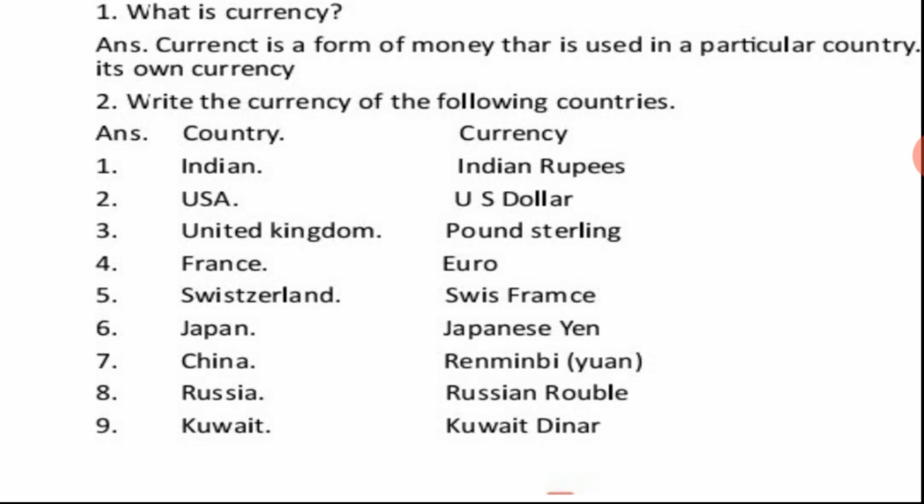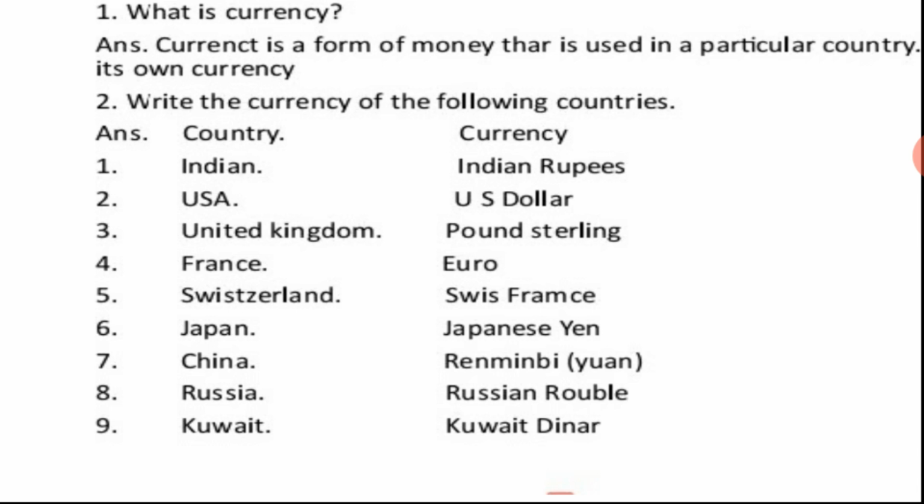5, Switzerland, and the currency of Switzerland is Swiss francs. 6, Japan, and the currency is Japanese yen. 7 is China, and the currency is yuan, also called renminbi. 8, Russia. The currency of Russia is Russian ruble. And 9 is Kuwait, and the currency is Kuwait dinar.